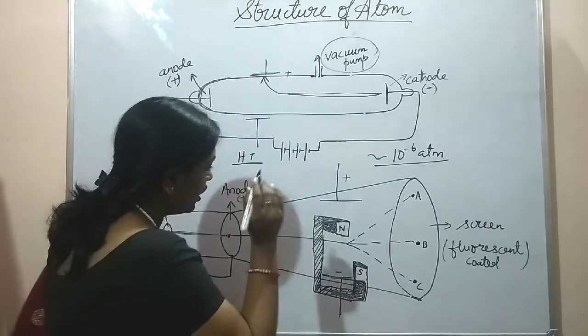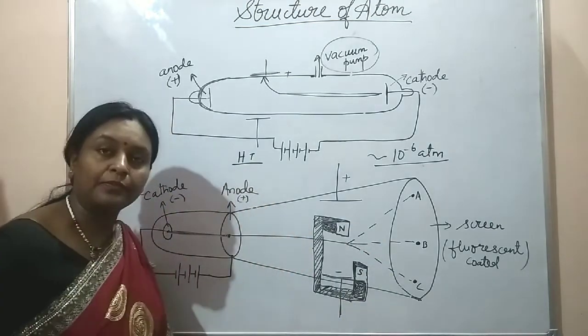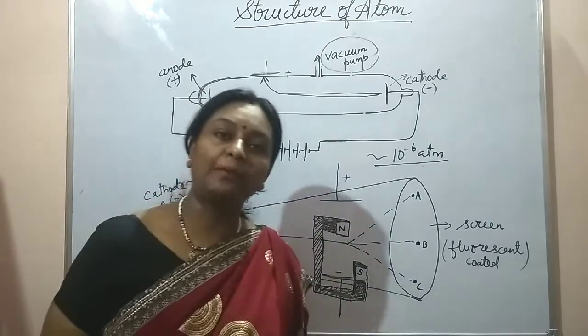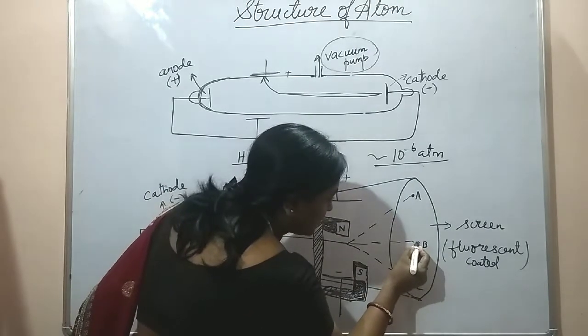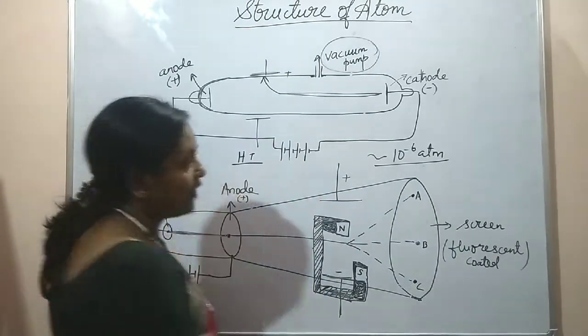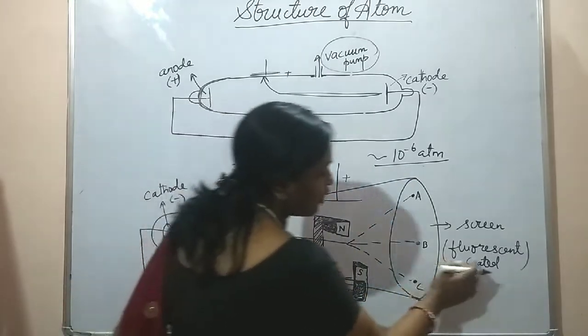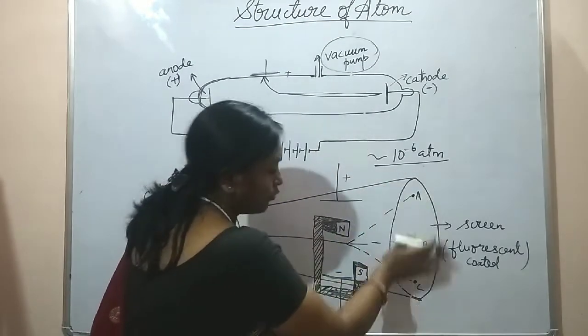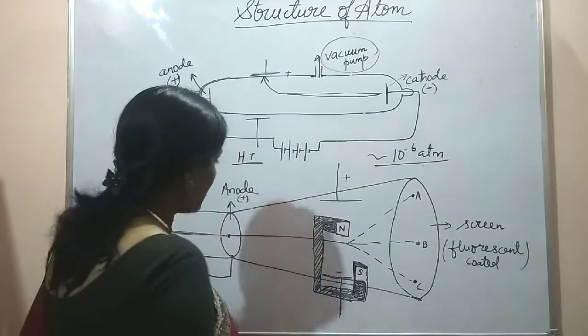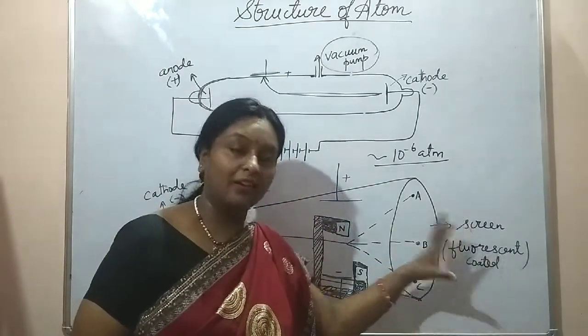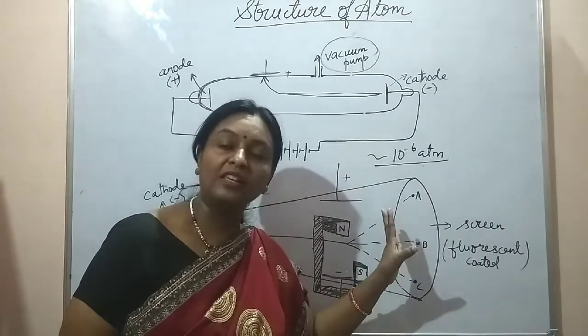Now, in the absence of both electric and magnetic field, these fast moving electrons would strike at point B. Now we have got a screen which is coated with fluorescent material. What is the purpose of coating it with fluorescent material? When electrons strike against the screen, it will produce light.